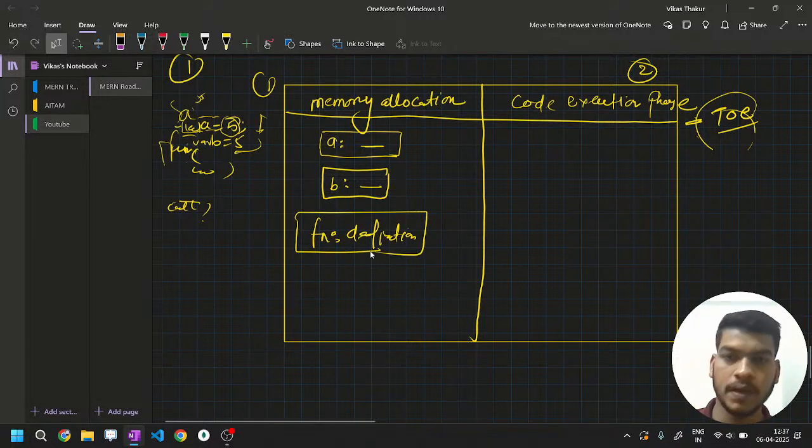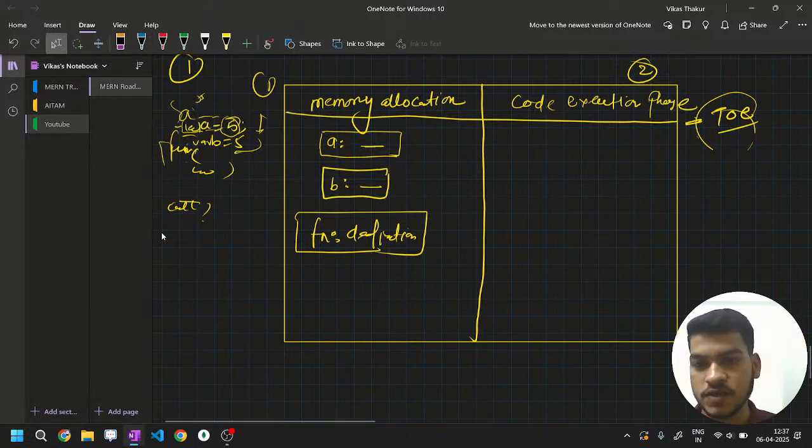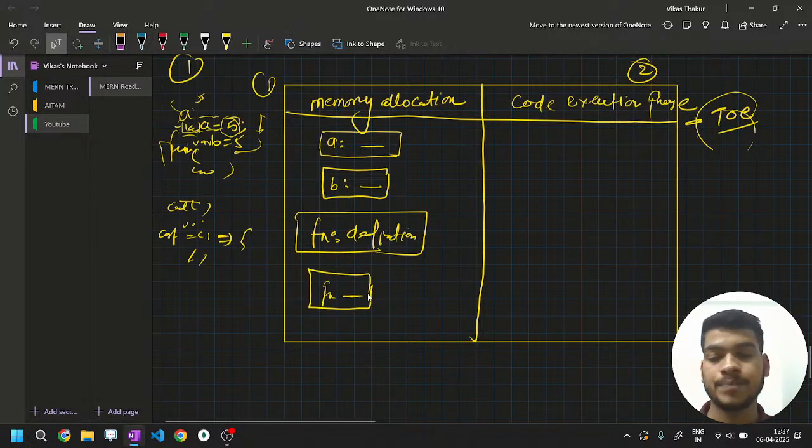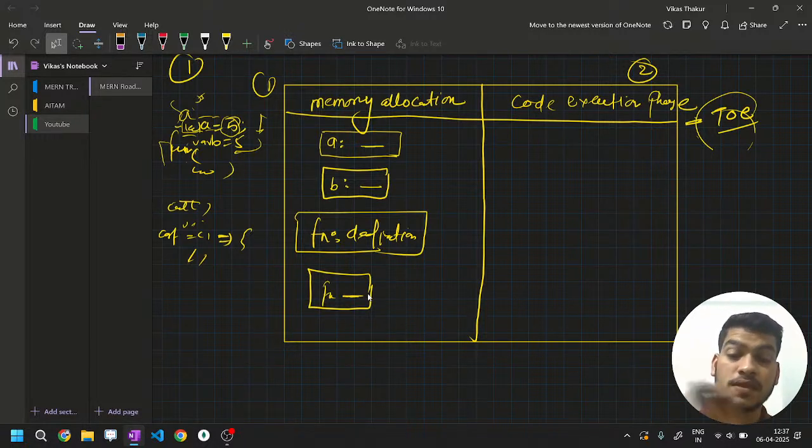Got it? But in the case of anonymous functions or arrow functions, these kinds of functions take a separate space. So for example, let's define a, this is a const, this is an arrow function. I'm not talking about the arrow function itself, but just take this as an arrow function. When it becomes an arrow function, it gets initialized through a pointer. You take a certain pointer to refer to that function. That pointer will come and have a space like a normal variable. So when you are dealing with a traditional function, it gets the space with its definition. It doesn't get a separate space. The whole function definition will come onto the memory allocation.